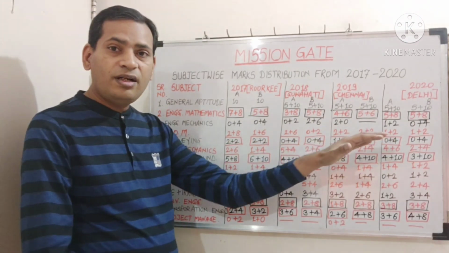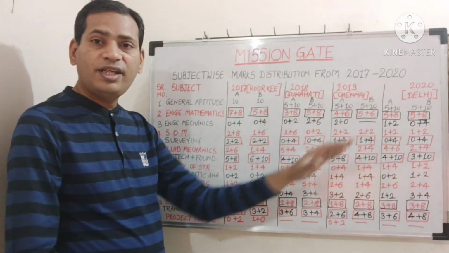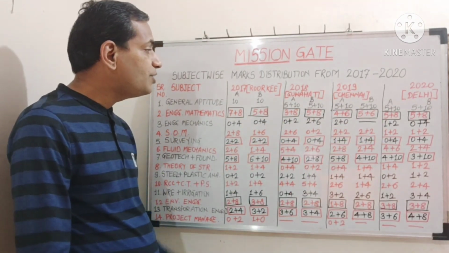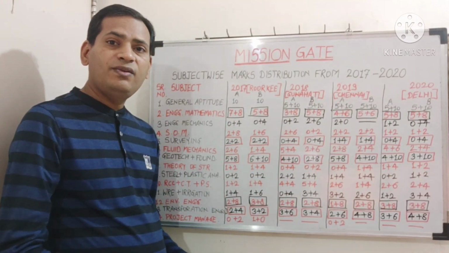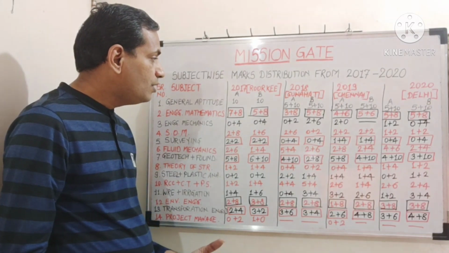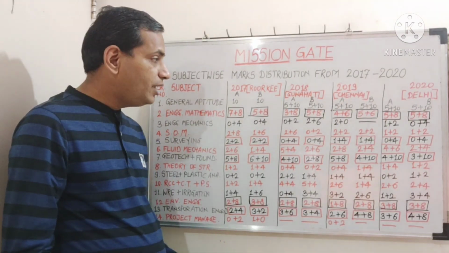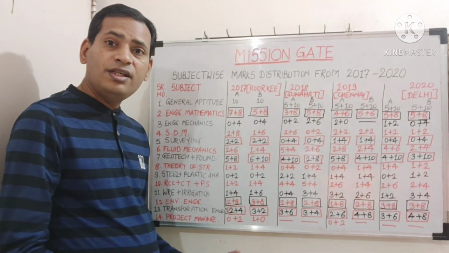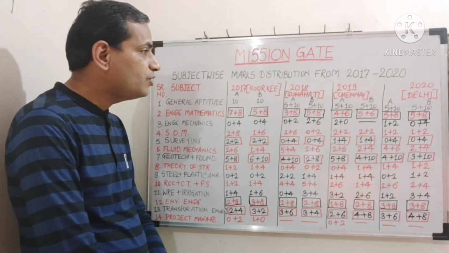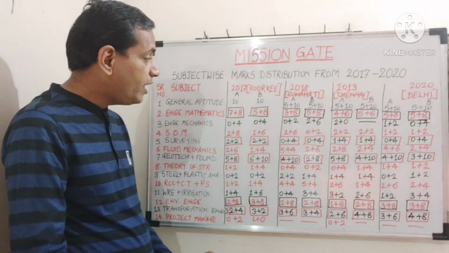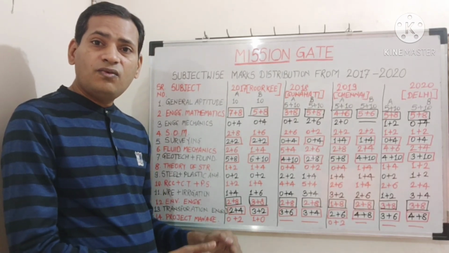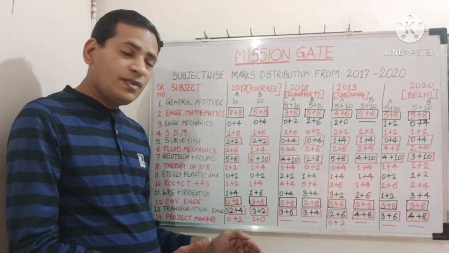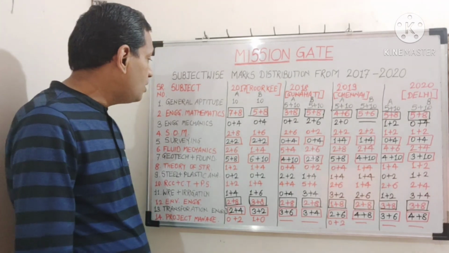Each exam has been conducted in two sets, A and B. This is usually done because of the higher number of students appearing for the GATE examination. This year approximately 5,89,000 students are appearing. So there is high competition and less time available, so you must analyze how the question paper pattern usually is.